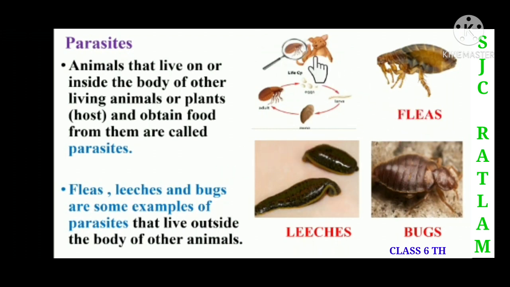Now you can see here a dog. In this picture, children, you can see that the flea is outside the body of the dog, and the dog is scratching because the flea is worrying the dog. So here the flea is the parasite. Similarly, children, you can see more examples of parasites. Fleas, leeches and bugs are some examples of parasites that live outside the body of other animals. These are examples of parasites that are living outside the body of animals.